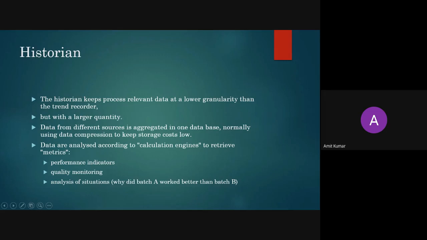Then there are the performance indicators, like your production rate and your quality. These are the various performance indicators of your product. This will be measured using the calculation engine. The calculation engine is nothing but like Ohm's law, V equals IR. We have software there which computes all those values on the basis of your primary variable, and it gets stored.